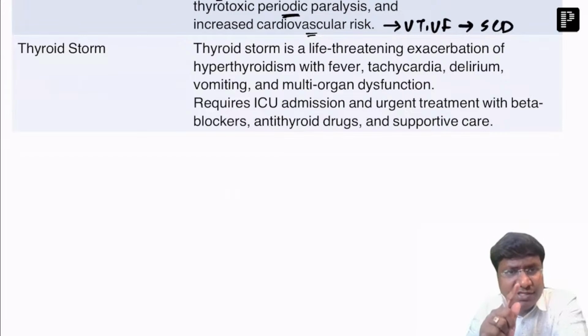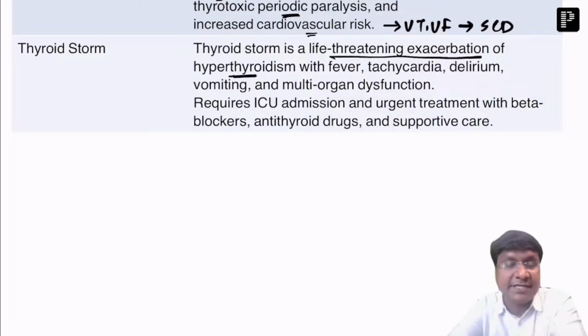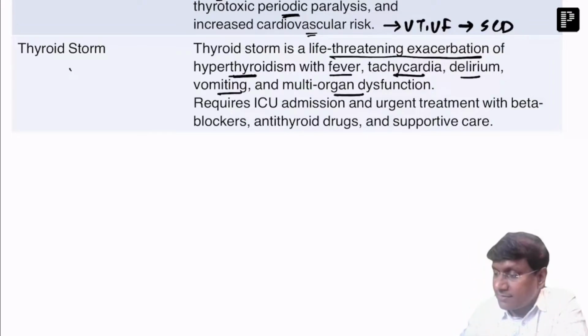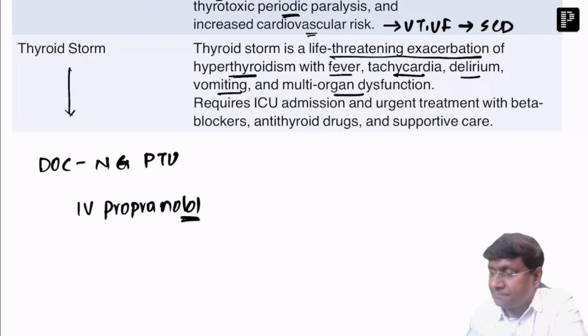Thyroid storm is exactly the opposite of myxedema coma, right? It is a life-threatening exacerbation of hyperthyroidism, where the individual will have fever, tachycardia, delirium, vomiting, and multi-organ dysfunction. And in thyroid storm, what is the drug of choice? Nasogastric propylthiouracil, right? Followed by that, they will require intravenous beta blocker, that is intravenous propranolol.